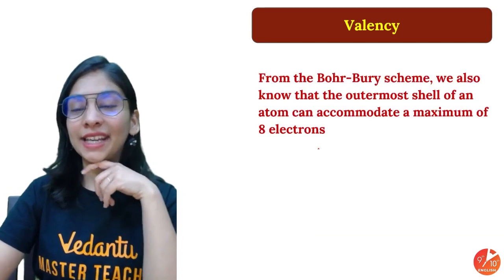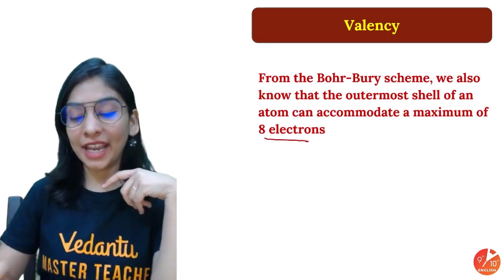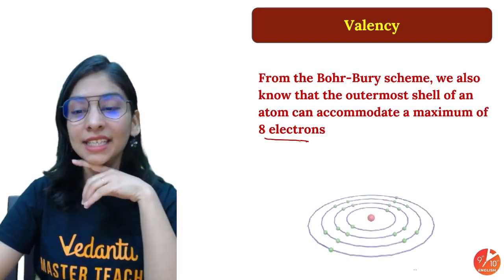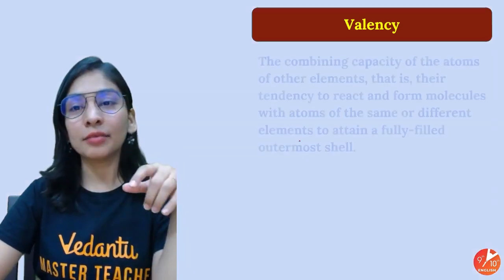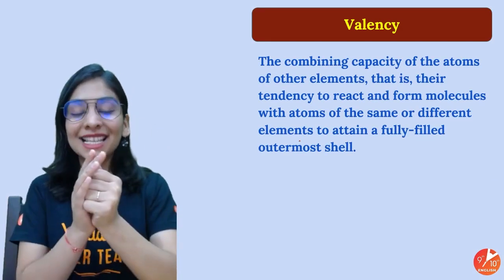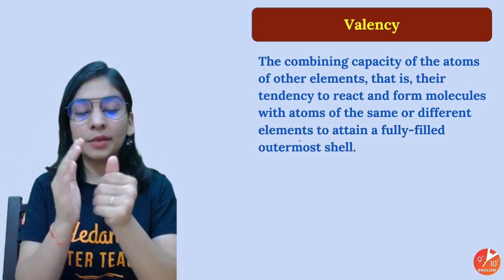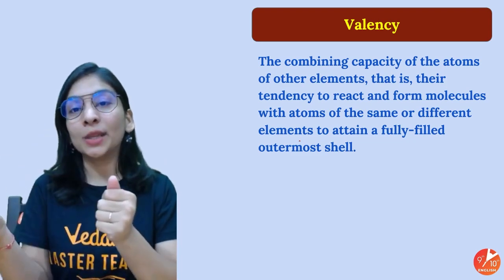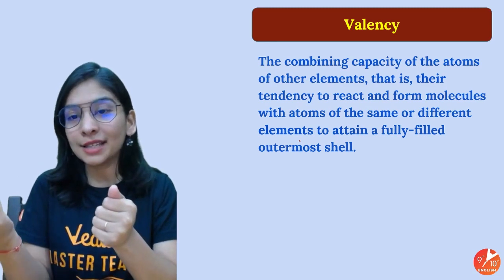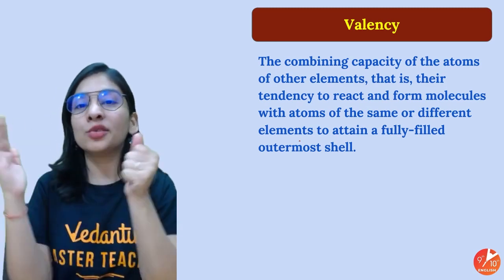So Bohr and Bury saw that and already told you that a maximum of 18 electrons can be there in the last shell. No denying that fact, because ma'am already told you, and that's how we'll define valency. That's the combining capacity of the atom with other elements, how an atom is going to combine with another atom. Why in the first place? Just to complete its octet. And just to complete its octet, how are they going to combine?